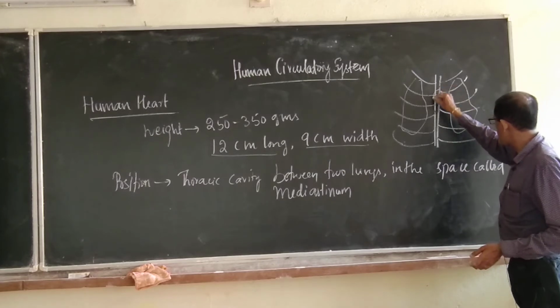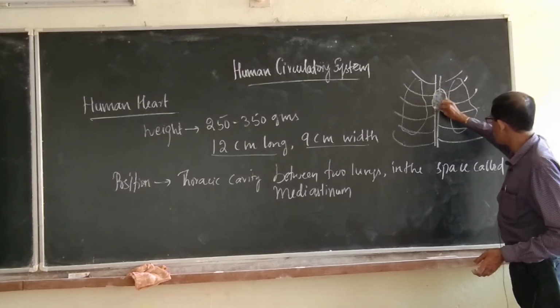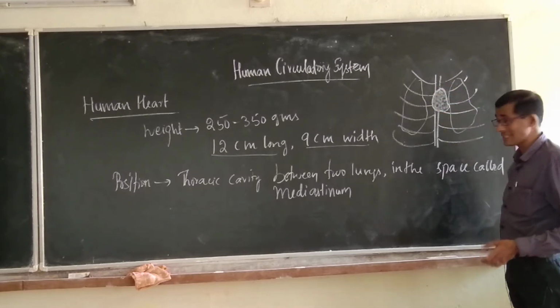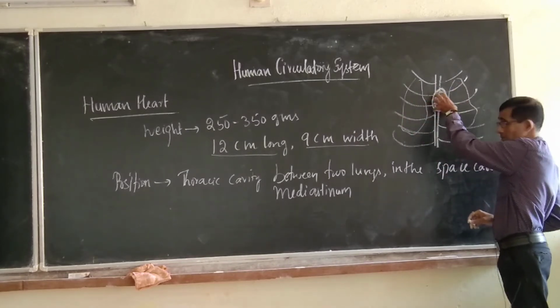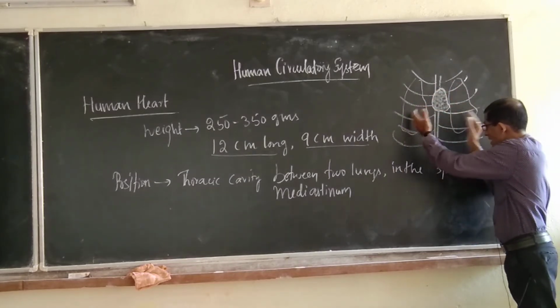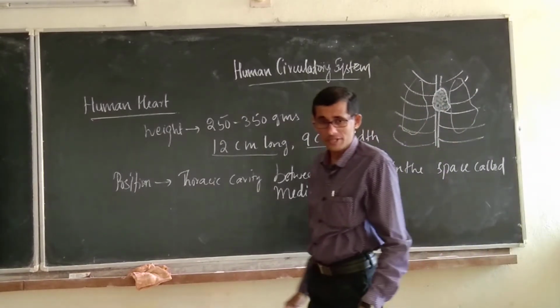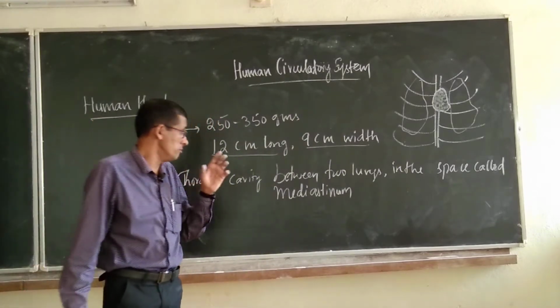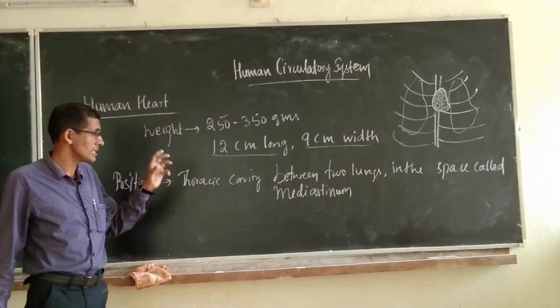So, here we can observe the heart slightly towards the left side of the body. The heart is located slightly towards the left side, in the space called the mediastinum between the two lungs inside the thoracic cavity or thoracic chamber. That is the right location with respect to the human heart. So, the human heart is present in that place.